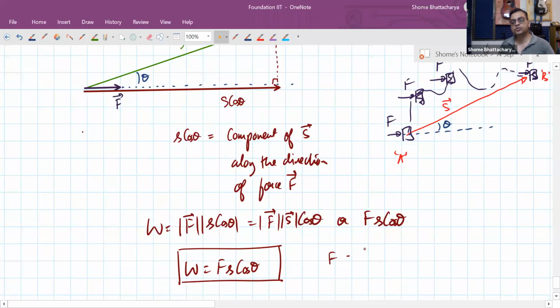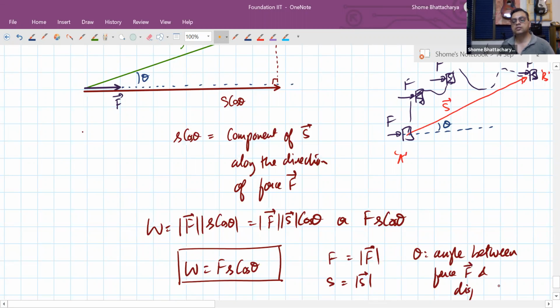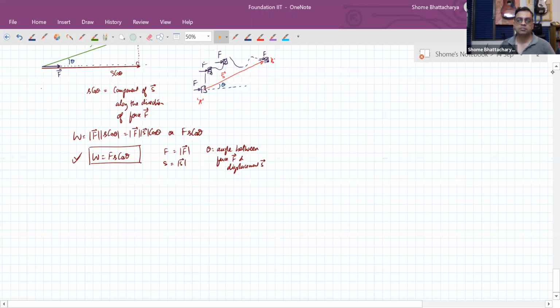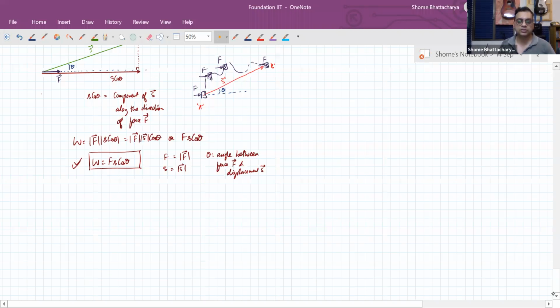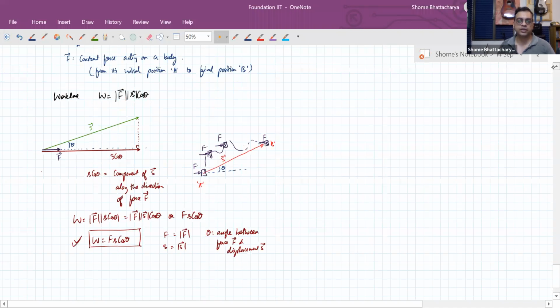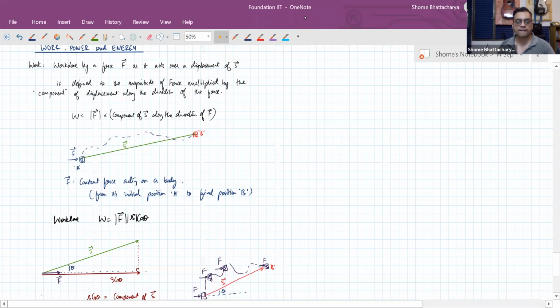Where F is the magnitude of the force, S is the magnitude of the displacement, and theta is the angle between force F and displacement S. So this becomes the mathematical definition. What we have written in words earlier, that work done is defined as the magnitude of force multiplied by the component of displacement along the force, reduces to the formula below, that it is F into S into cos theta. Okay, so just make a note of this now.